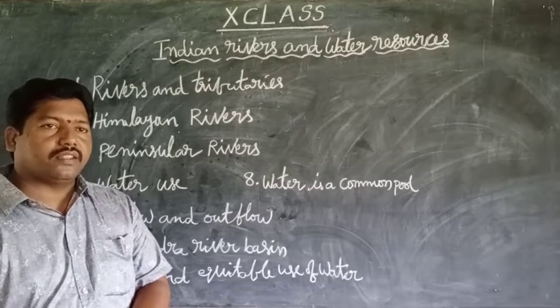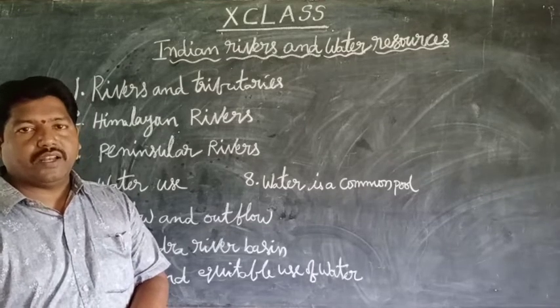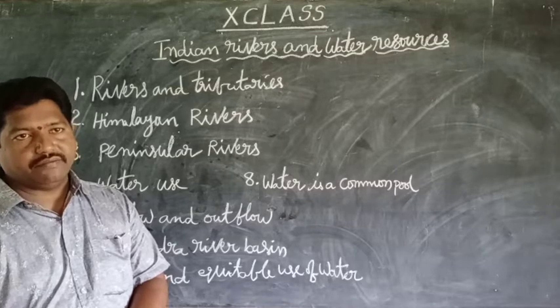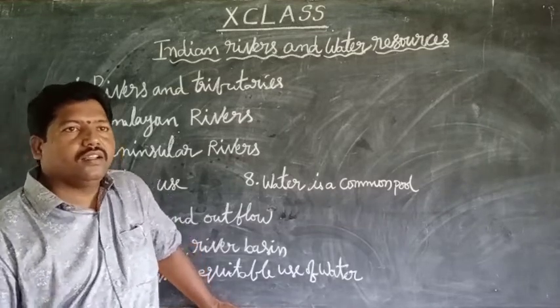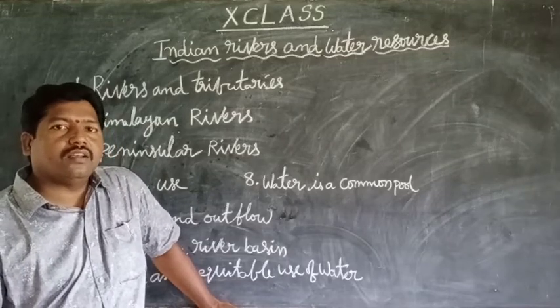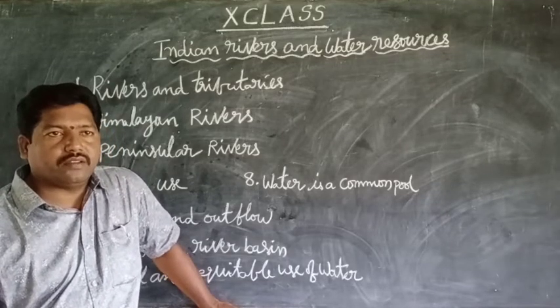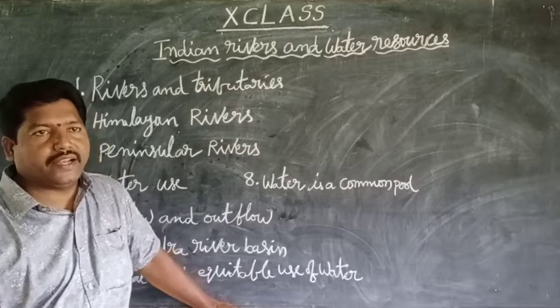In this lesson, the village of Plachimada is given. Where is it? It is in Kerala. In this village, the Coca-Cola company built a plant.